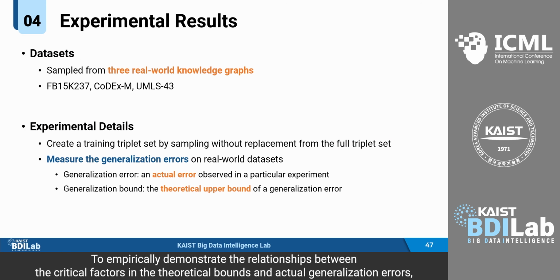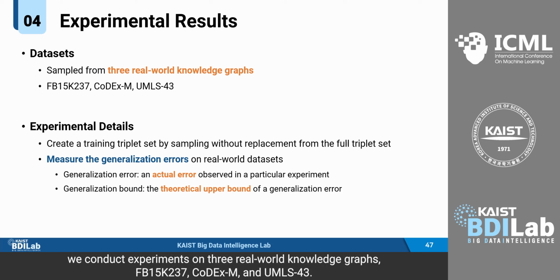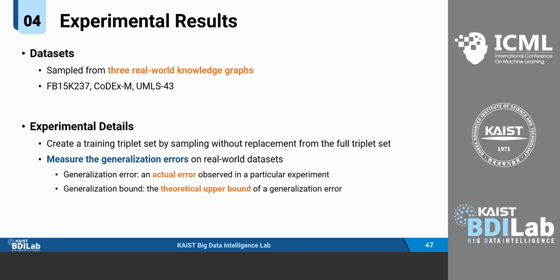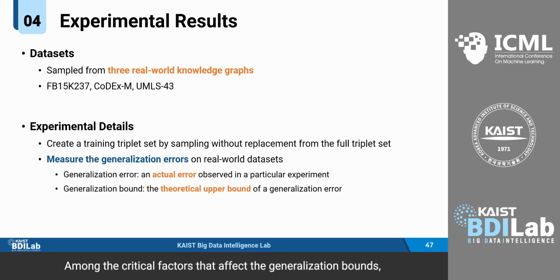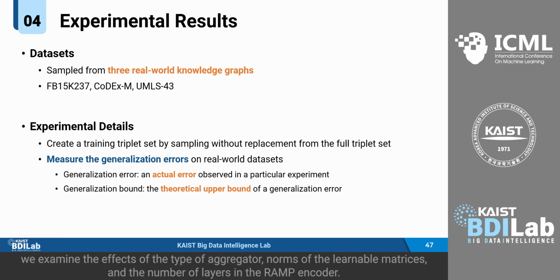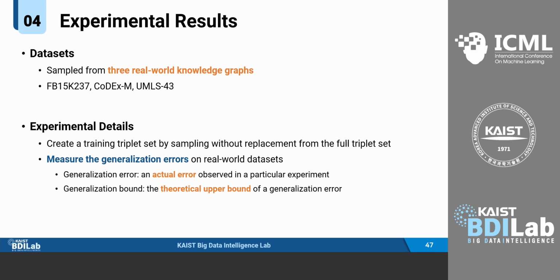To empirically demonstrate the relationships between the critical factors in the theoretical bounds and actual generalization errors, we conduct experiments on 3 real-world knowledge graphs: FB15K237, CoDEx-M, and UMLS-43. We measure the generalization error, which is the actual difference between the expected and empirical losses observed in a particular experiment. Among the critical factors that affect the generalization bounds, we examine the effect of the type of aggregator, norms of the learnable matrices, and the number of layers in the recurrent encoder.